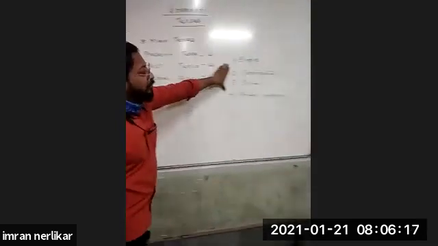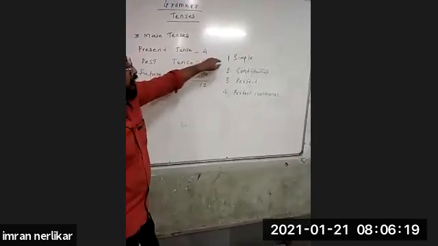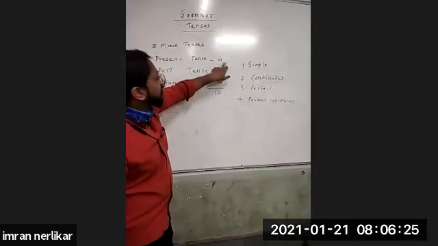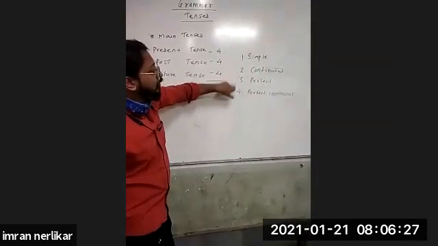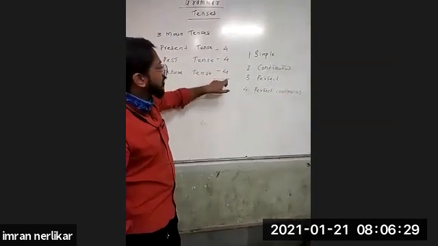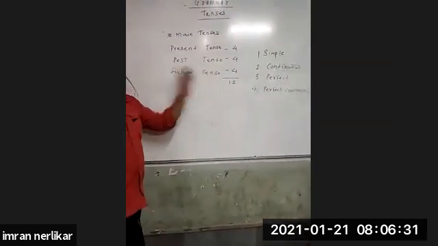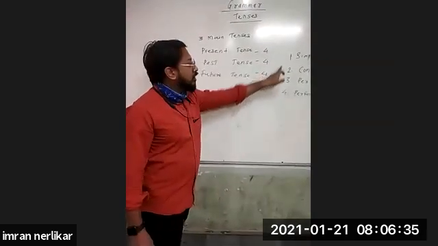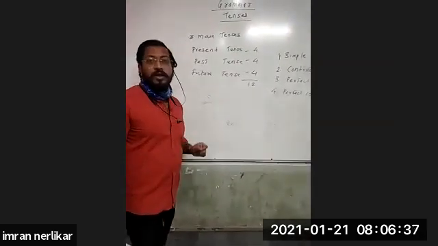That's why you should remember these four and then add them one by one: four times to this tense, four times to this and four times to this. That is simple present, continuous present, perfect present, perfect continuous present. Just like that, past tense and future tense. So these are the names of these four subtenses. Total it will become 12 tenses.